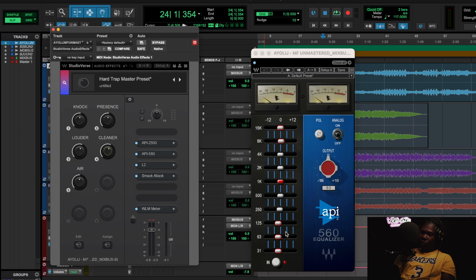So yeah, I would maybe not do more than like 1 dB in this type of situation. So you can make it cleaner. You can add more if you want to, but this controls mostly the low mid. So the more you push this knob, the more this goes backwards. That's how I created it to be. And then you have presence, which is like an 8K push, as well as the air.